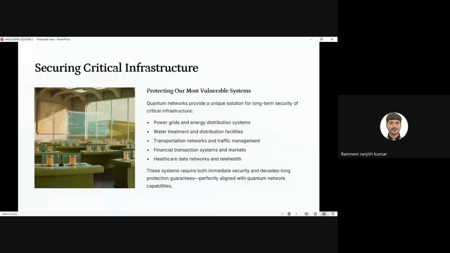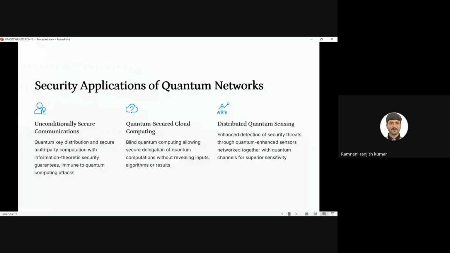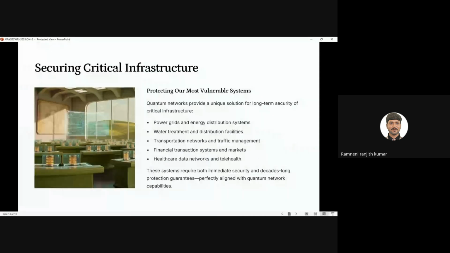For example, a quantum secured smart grid can detect and prevent cyber attacks early, before attackers are able to attack. With the help of the three algorithms we previously discussed, a quantum secured smart grid can detect and prevent cyber attackers before they attack. Before they even plan to attack, it will identify them with the help of three security layers: unconditional secure communication, secure cloud computing, and sensing sensors. With their help, it will protect all the infrastructure before the attackers attack our systems.